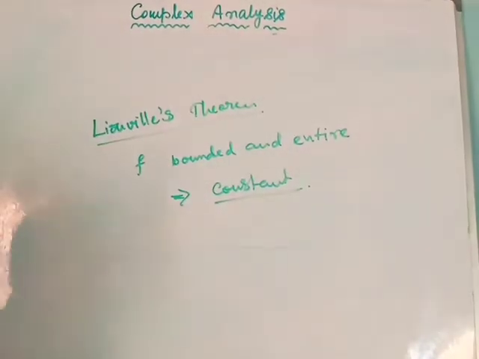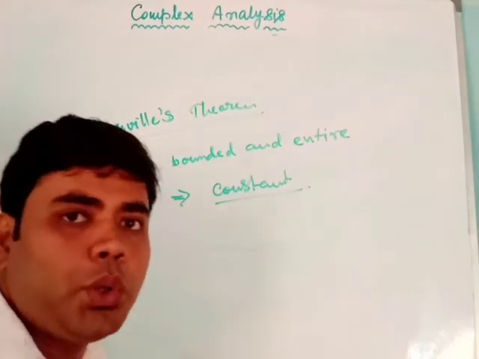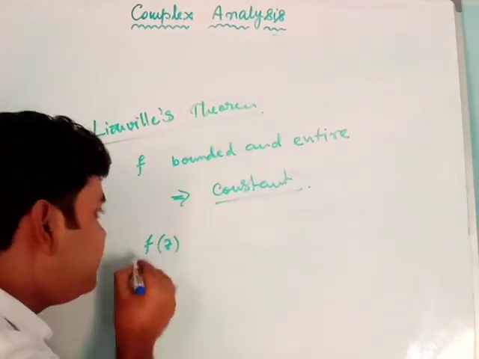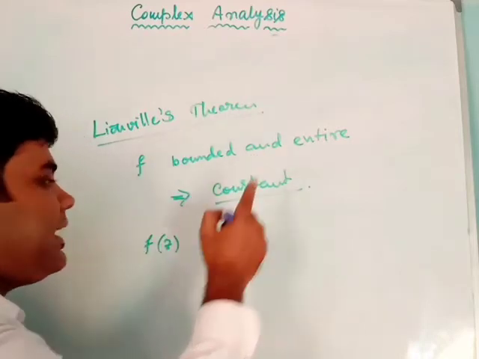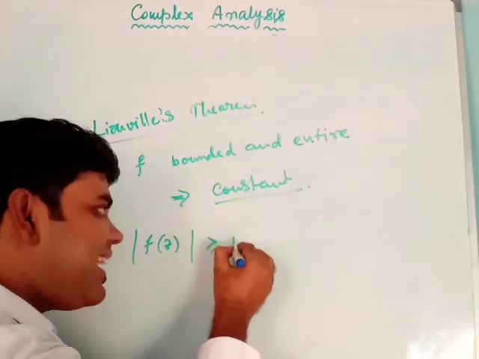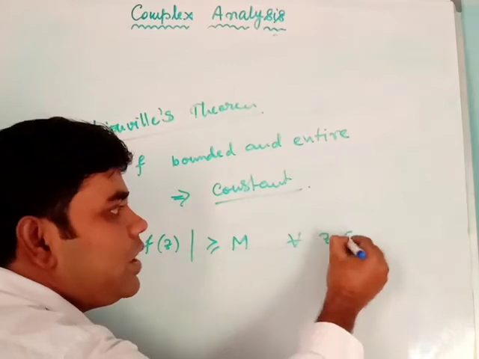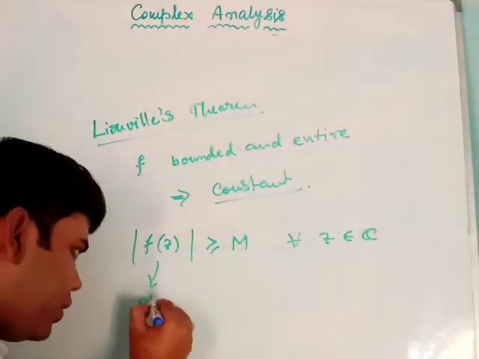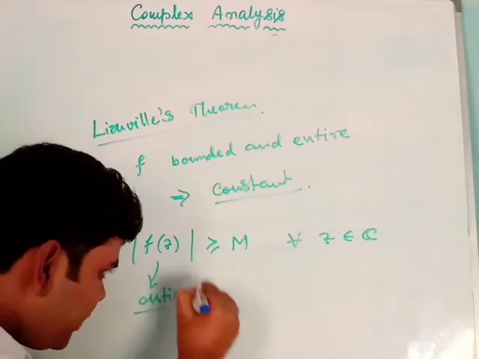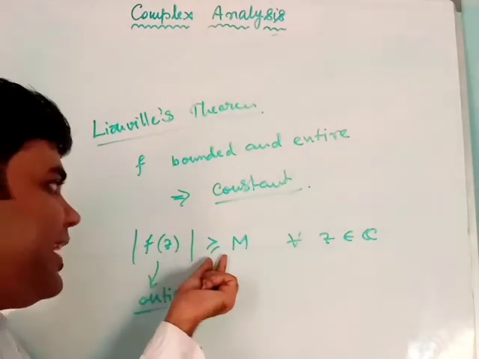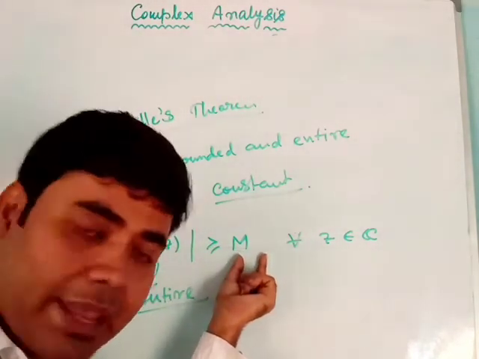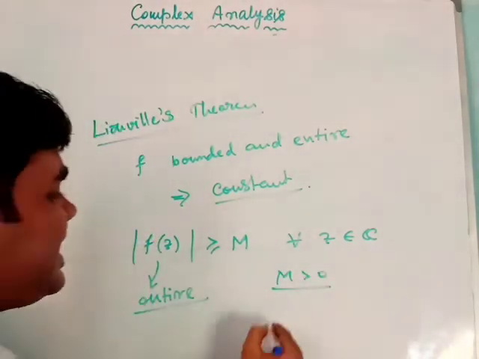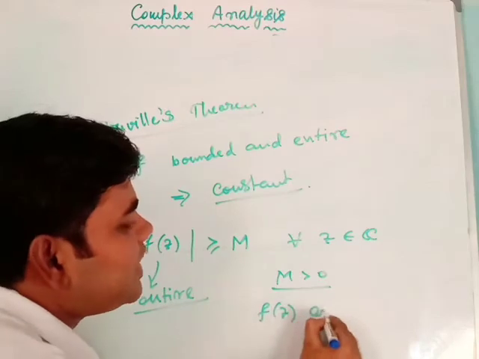So Liouville's theorem has plenty of corollaries. The first one is, if I get a function f(z) which is entire, and modulus of f(z) is greater than or equal to some real number m, which is obviously greater than 0, for all z belonging to C, then I can tell that f is nothing but a constant function.